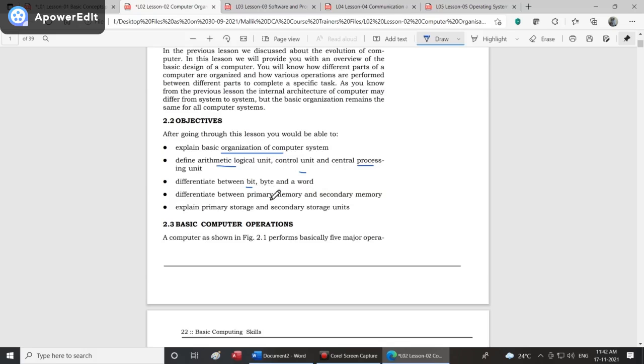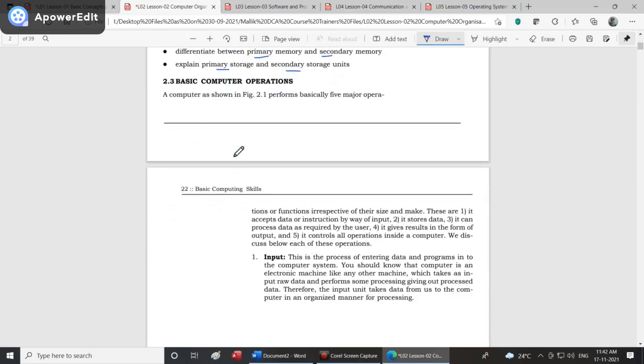We will talk about that bit. We will say what is a byte. A group of 8 bits put together is called a byte. And we will also speak about a word. And we will talk about what is primary memory, what is secondary memory. We will talk about storage devices, primary storage devices, secondary storage devices. All this will be done in lesson number 2.